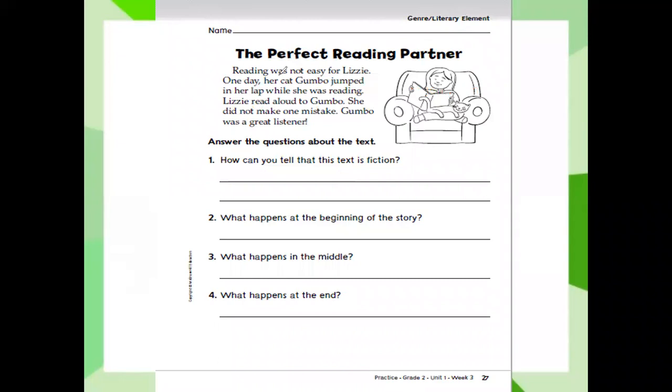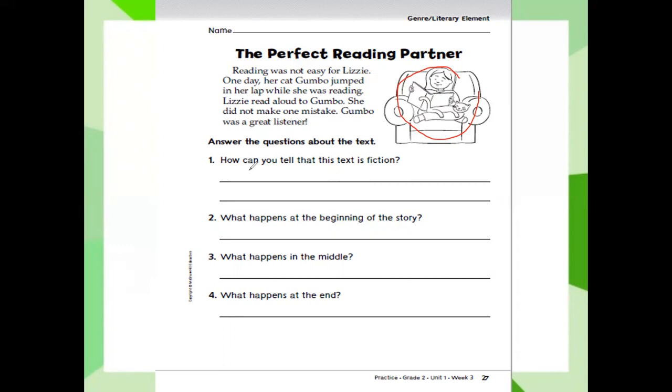Let's read the title here, The Perfect Reading Partner. We can see a girl and her cat. I think she will read for her cat, but let's see what will happen. The Perfect Reading Partner. Reading was not easy for Lizzie. One day, her cat, Gambo, jumped in her lap while she was reading. Lizzie read aloud to Gambo. She did not make one mistake. Gambo was a great listener. Answer the questions about the text.